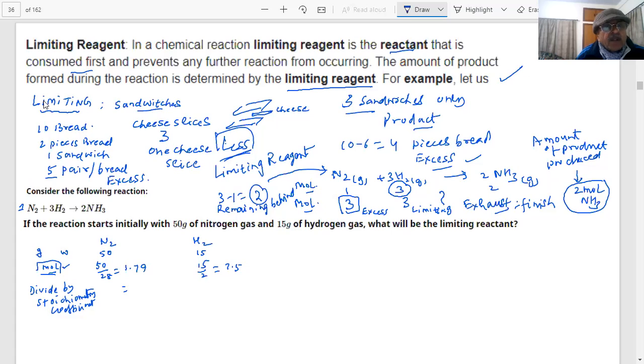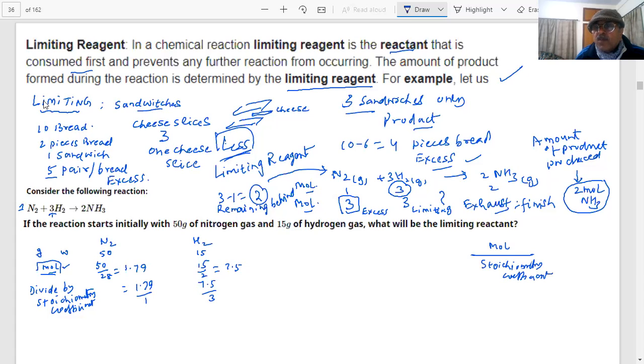So what I will do is 1.79 by 1. And for hydrogen, the stoichiometric coefficient is 3. So 7.5 by 3. Divide the mole by its stoichiometric coefficient.